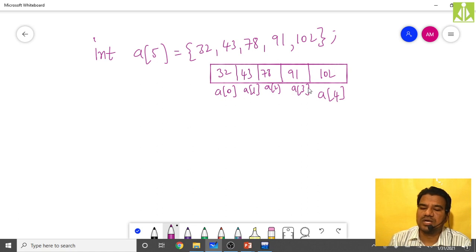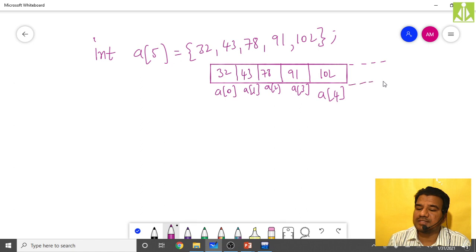Now to understand the boundary, you can access only a[0] to a[4]. That is the boundary of this array. You can't go below this, you can't take a[-1], a[-2], a[-3]. Likewise, you can neither cross a[4], like a[5], a[6], a[7].